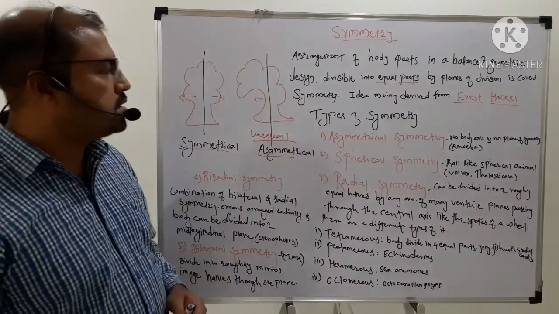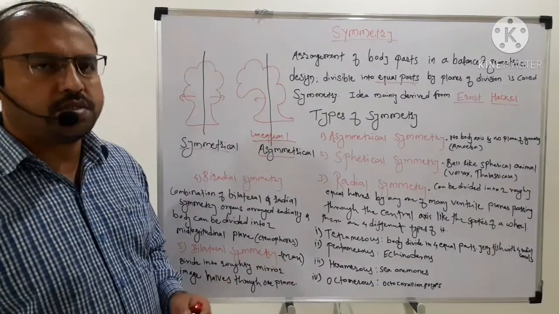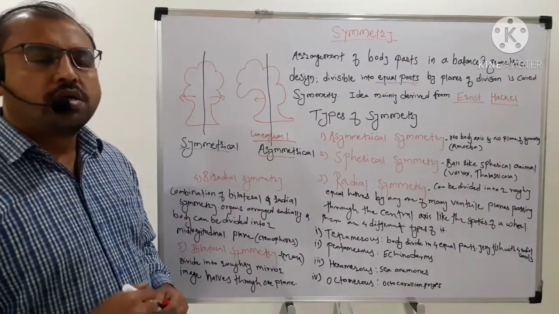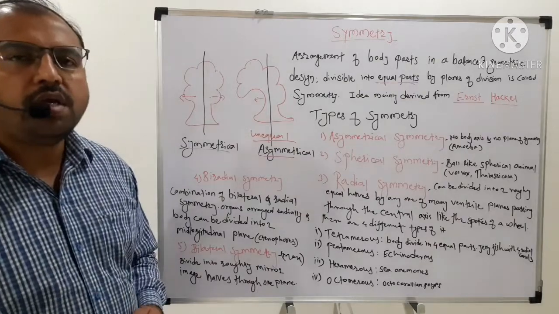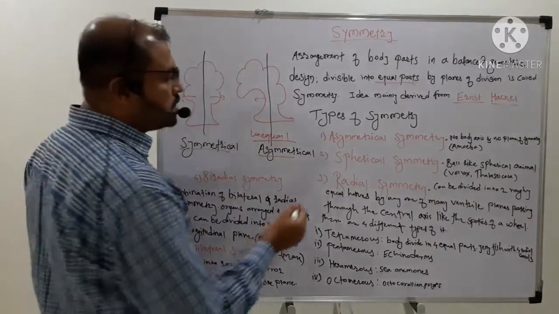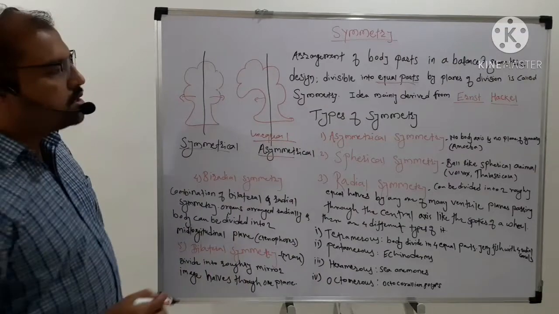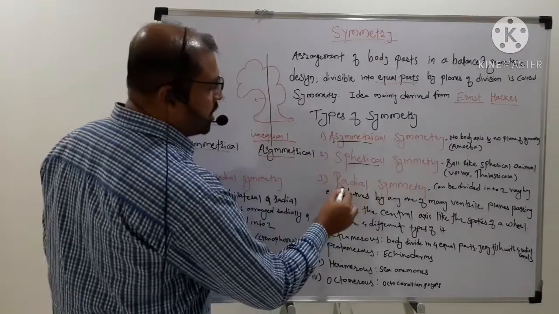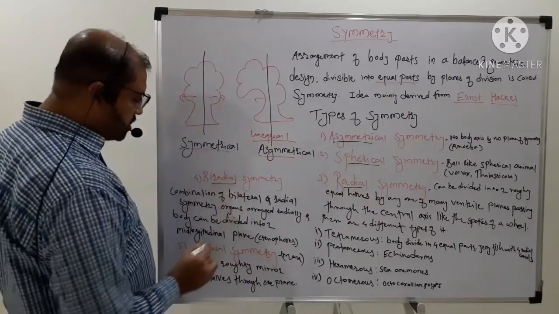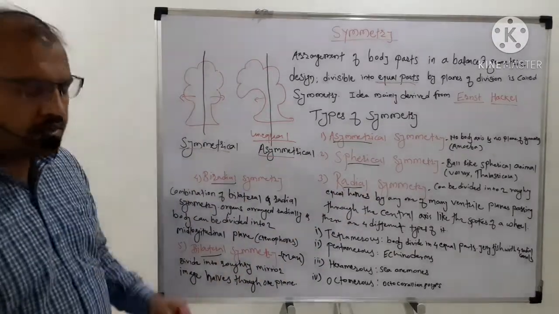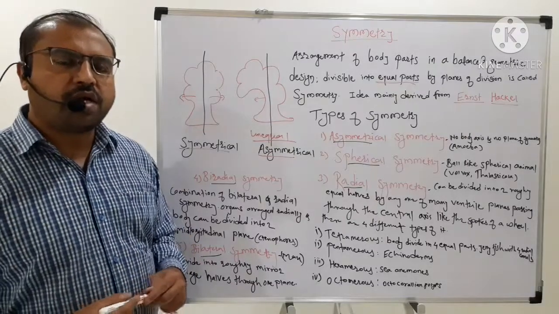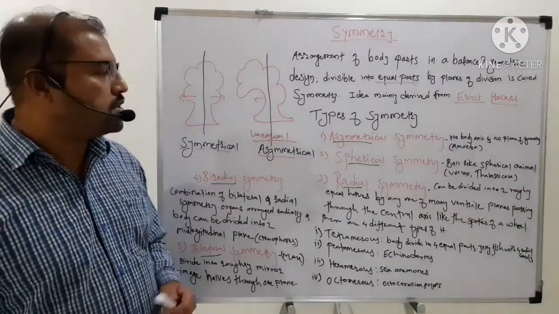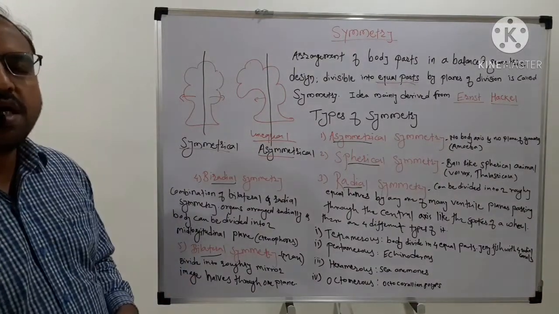On the basis of this, there are different types of symmetry, depending on how the equal parts generally occur in living animals. There are five different types of symmetry: asymmetrical, spherical, radial, biradial, and bilateral symmetry. We'll see them one by one. First of all, we'll see asymmetrical symmetry.